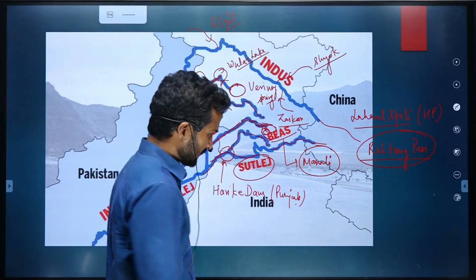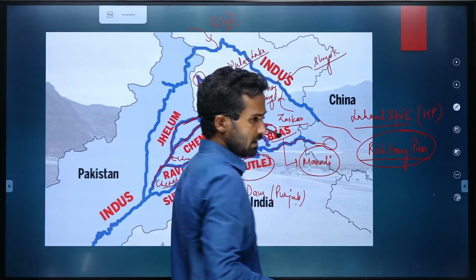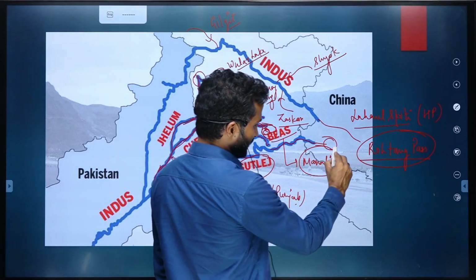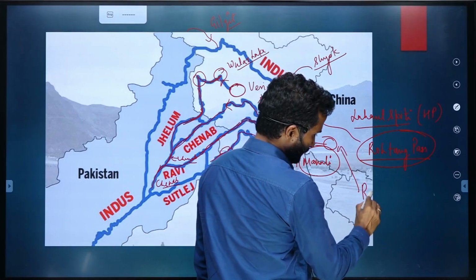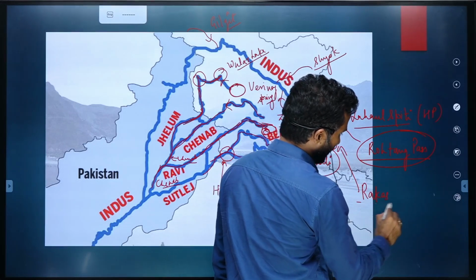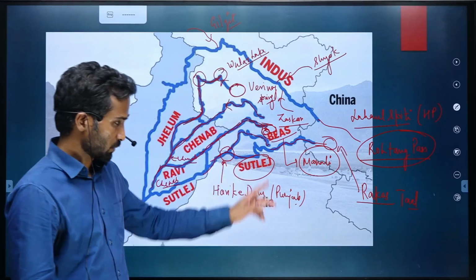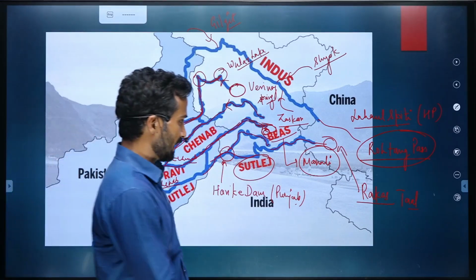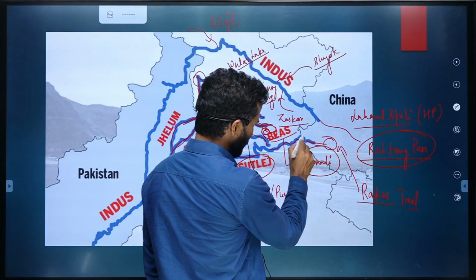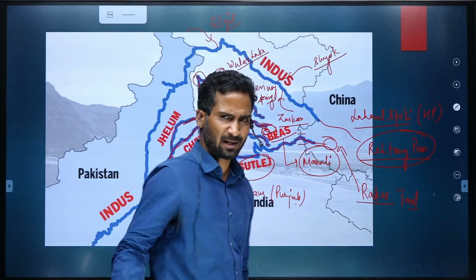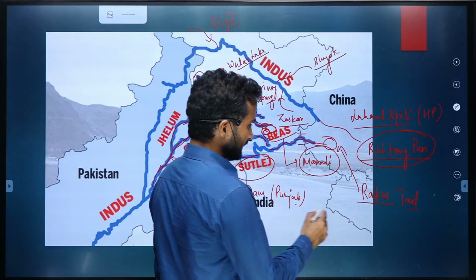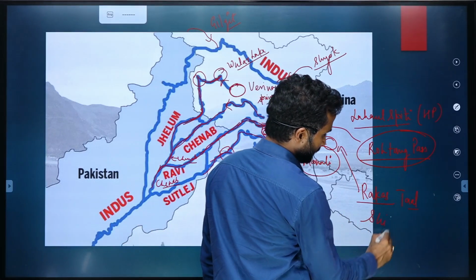So, Satluj originates in the Tibet region called Rakas Tal and it passes through a La. La means pass, and that La is called Shipki La.